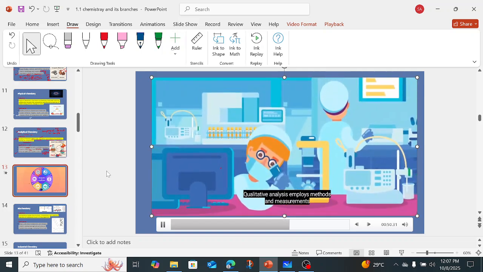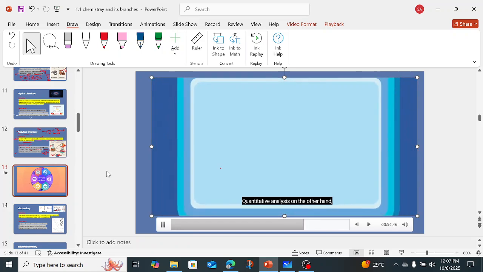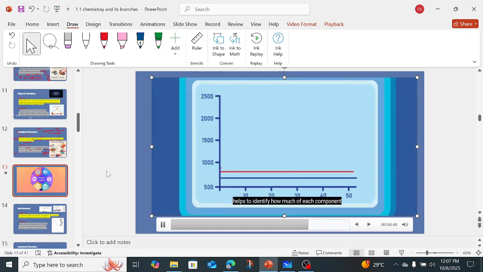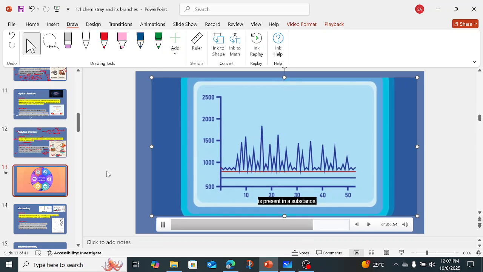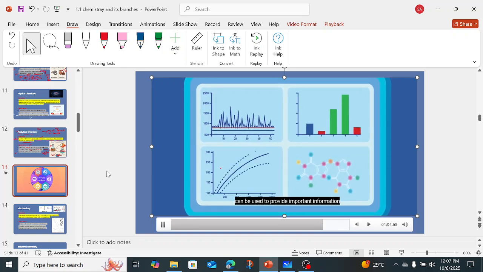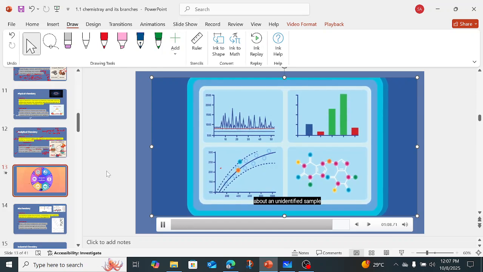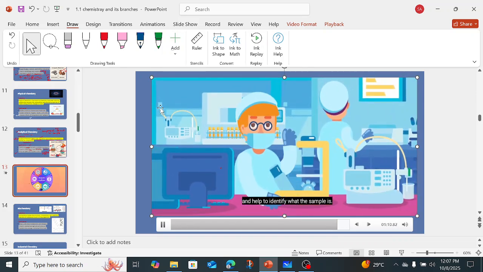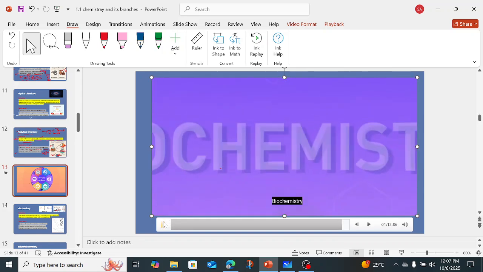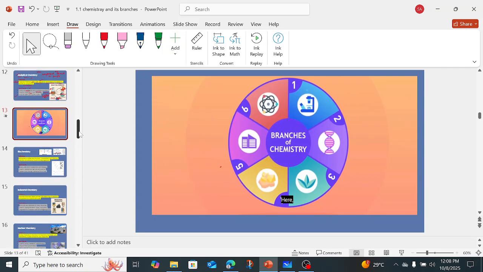Qualitative analysis employs methods and measurements to help determine the components of substances. Quantitative analysis, on the other hand, helps to identify how much of each component is present in a substance. Both types of analysis can be used to provide important information about an unidentified sample and help to identify what the sample is.